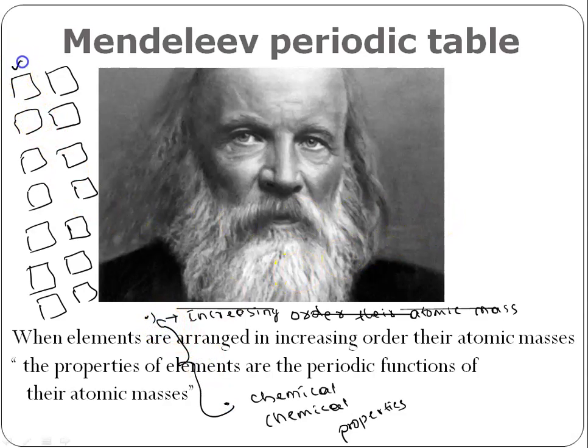Let's say he took this card and placed it here. Let's say it is a hydrogen card. He placed it on the table, or it may be on the wall. Then he took the second card. Helium was not discovered, as noble gases were not discovered during his period. So lithium was the next one.